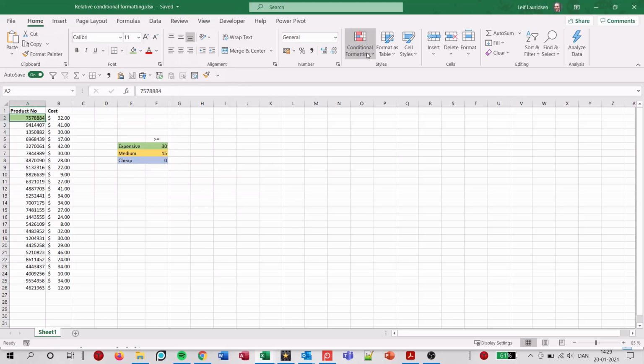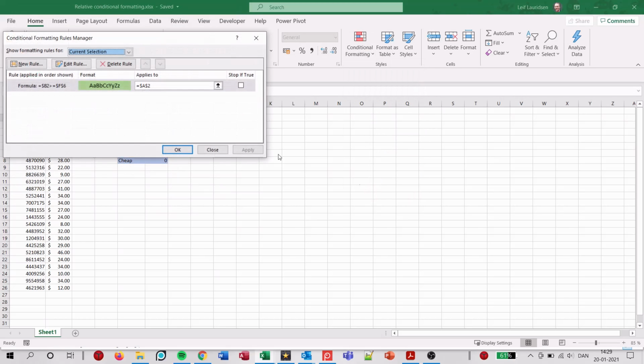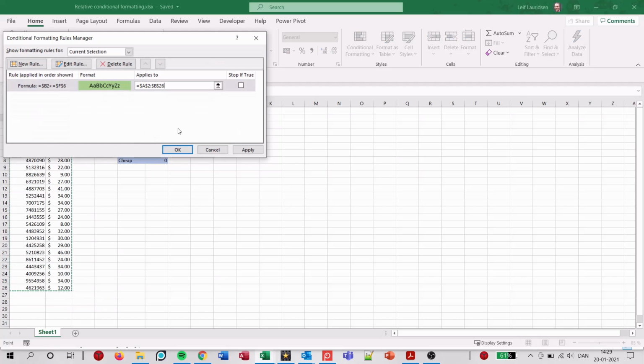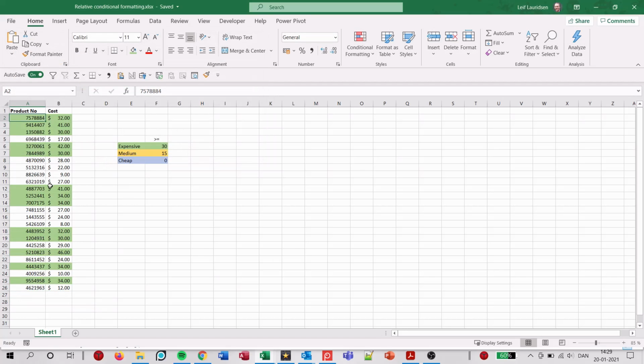So we need to go back to the conditional formatting, say manage rules. We click on the rule we want to manage, click applies to, and we select the whole table. Click OK. Now we can see every row that costs more than or equal to $30 is colored green, signifying that it's an expensive product.